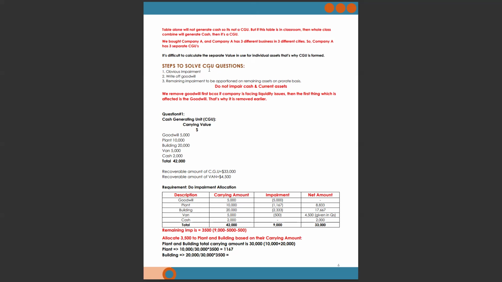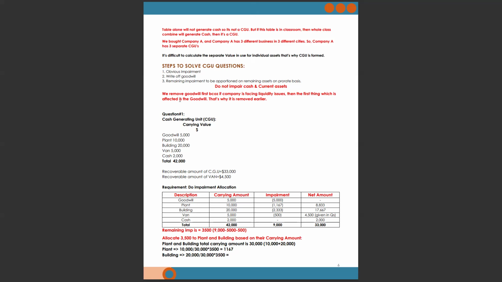Steps to solve CGU questions. First, the obvious impairment: if the examiner says that the building or plant is impaired by this amount, then you have to write off that obvious impairment. Then write off the goodwill. The remaining impairment is to be allocated to the remaining assets on a prorata basis. Do not impair cash and current assets.